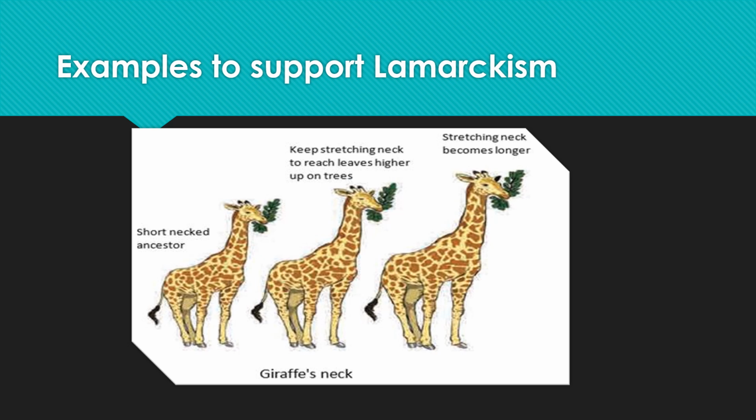And these acquired characters were inherited by the offspring of the giraffe in successive generations. As they kept on stretching their neck, the neck also started getting longer, as well as the forelimbs and the hind limbs. So these acquired characters were gradually inherited by their offspring, and inherited through successive generations. After a considerably long period of time, these giraffes evolved having a long neck and longer forelimbs and hind limbs.